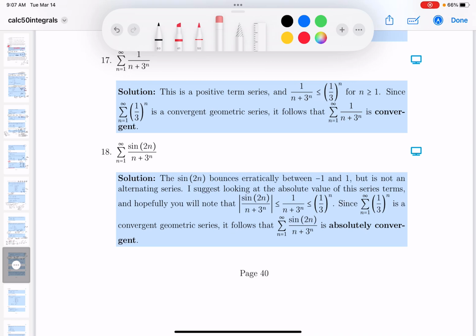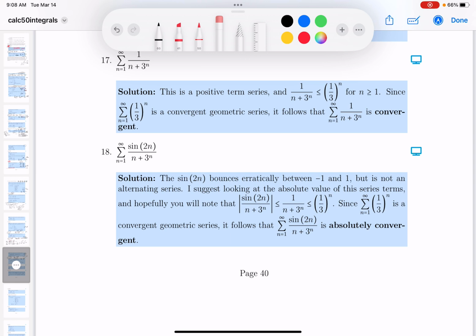Okay, this is not an alternating series. The sign of 2n as n goes off to infinity is bouncing around. It's certainly bounded above by 1 and bounded below by -1. It's just bouncing around all over the place. So what I do instead is look at the absolute value of this over here, and I'm going to look for absolute convergence.